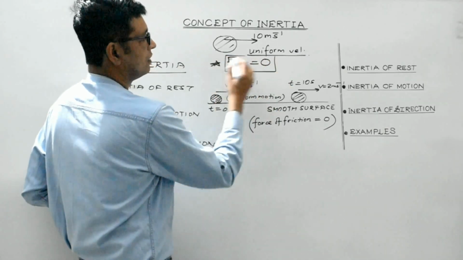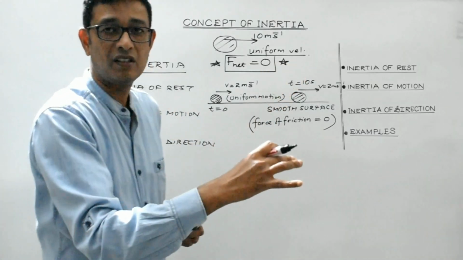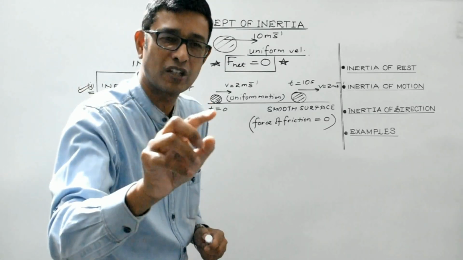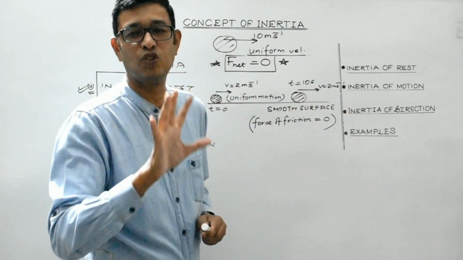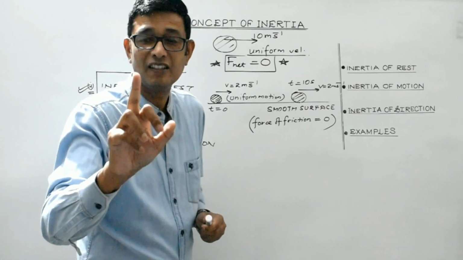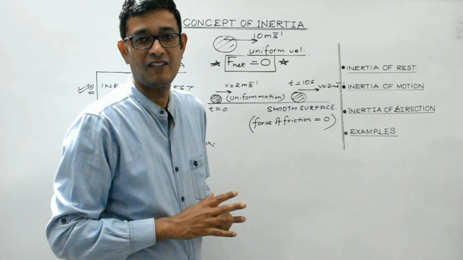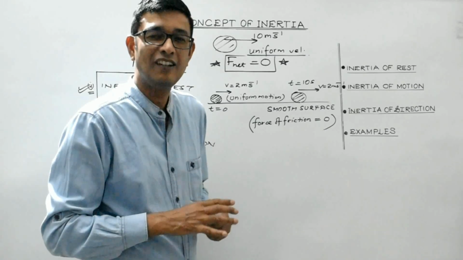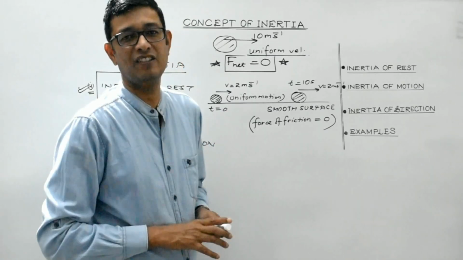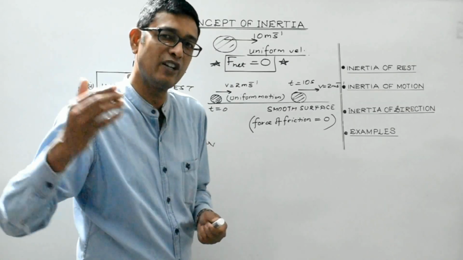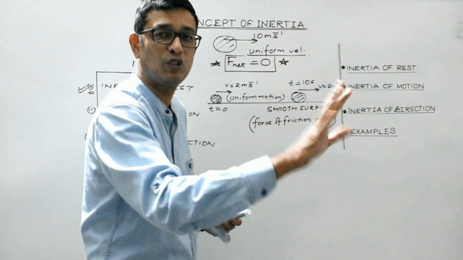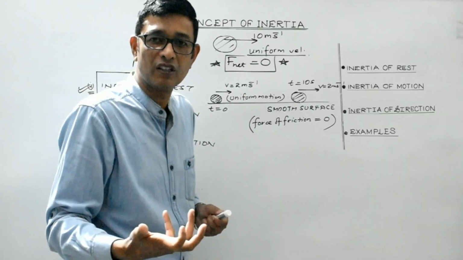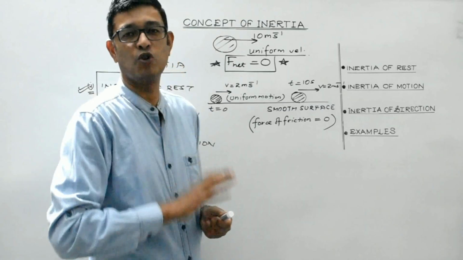Please do remember, if a body is in motion, it doesn't mean that force is acting on it. If a body is in non-uniform motion, then some external unbalanced force must be acting on the body. But if the body is in uniform motion, that is, if the body is moving along a straight path with constant speed, then no net force is acting on it. And in that case, the body will tend to keep moving along the same straight path with the same speed in the absence of any external unbalanced force. So this inherent property of the body is known as inertia of motion.